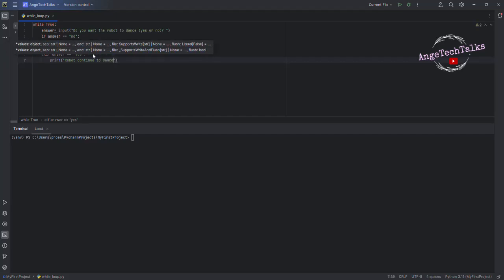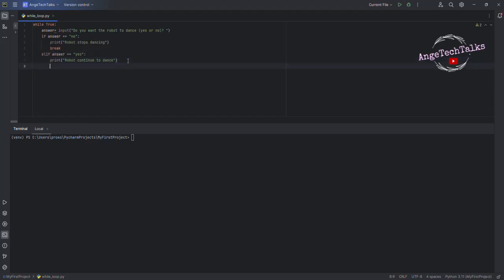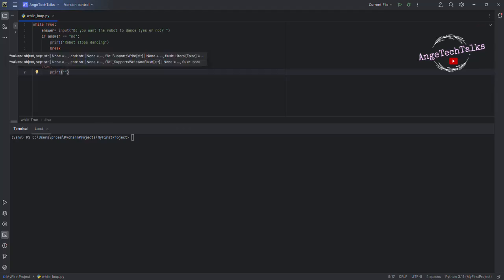Else, which means if the user types something other than yes or no, then we need to print comment not valid. Please choose yes or no. Perfect.